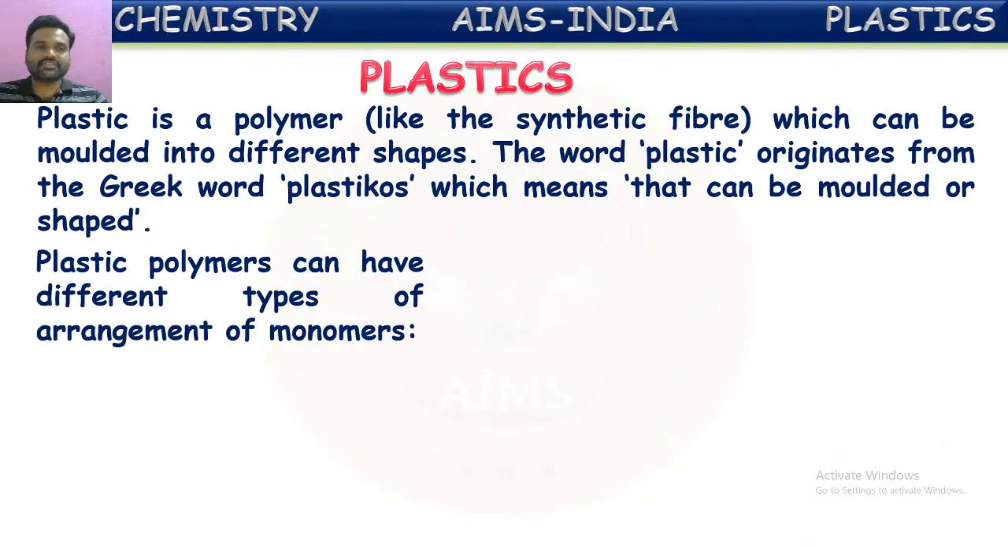Plastic polymers can have different arrangements of monomers. Polymers are made from monomers. Monomers are single molecules, and many single molecules combine to form polymers. In plastics, the formation of polymers can be of different kinds. The monomers are arranged in different structures. We can see here